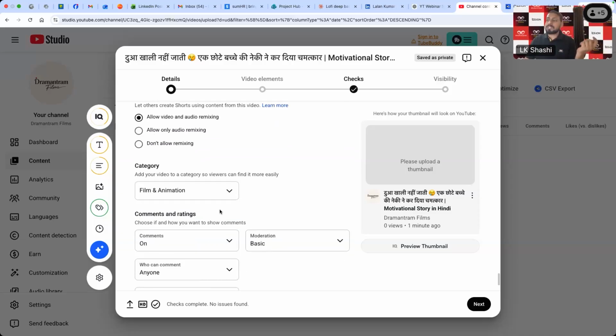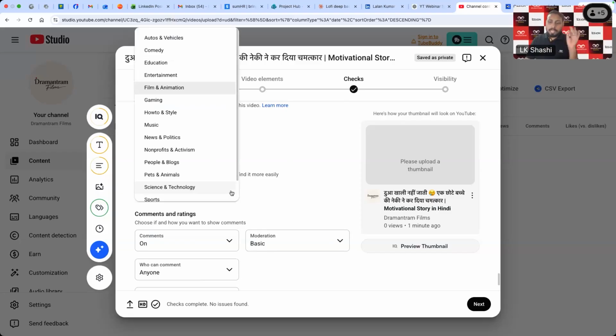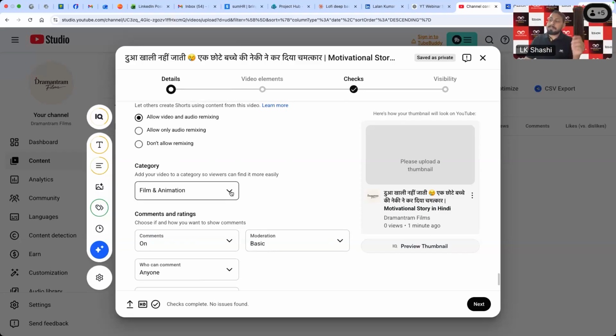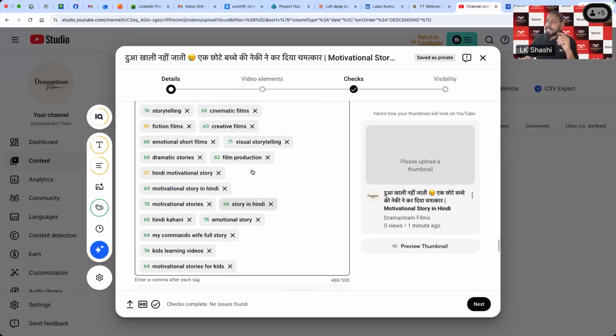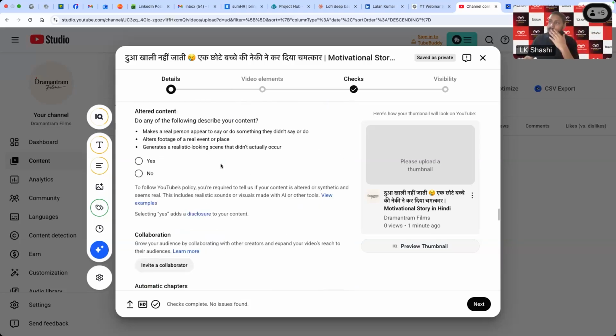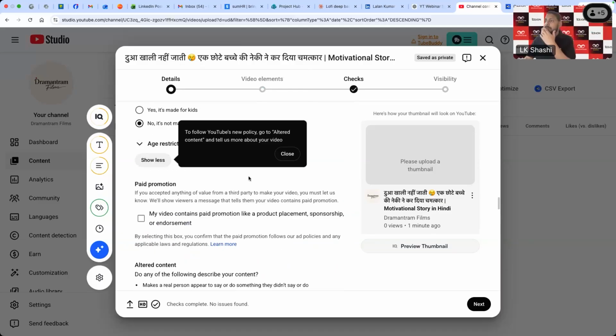And also you should set the category, like which category you are posting the video in. That is also important, because that's the bucketing that YouTube does at the back end. So these are the lower details. There are a few options on top, I'll just quickly talk about.